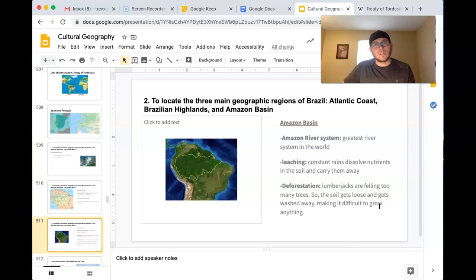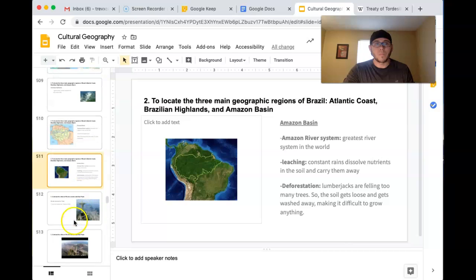So we do need to be cautious with how we treat the land. You got to give it its chance to rest. You have to replenish the nutrients, and the Amazon rainforest is no exception. So deforestation and leaching are two things that we need to be cautious about, and make sure that we can watch the health of that area of the world.